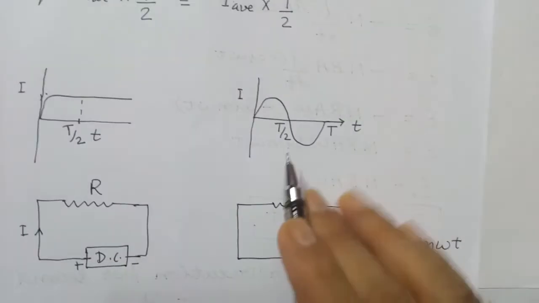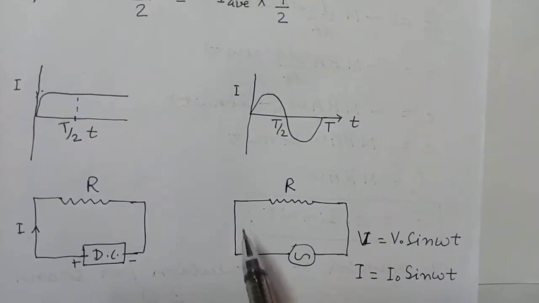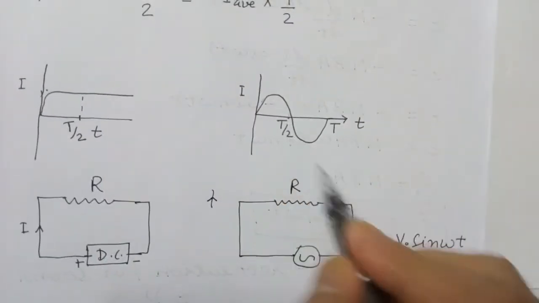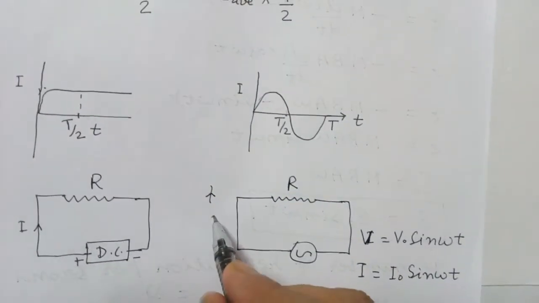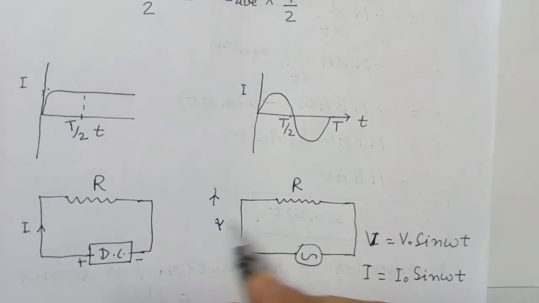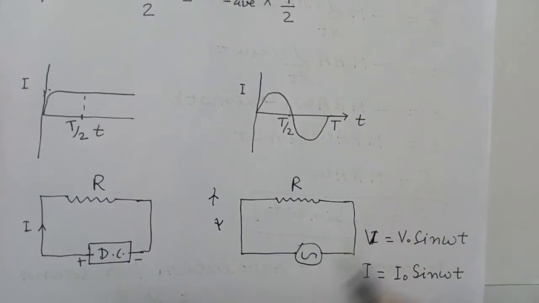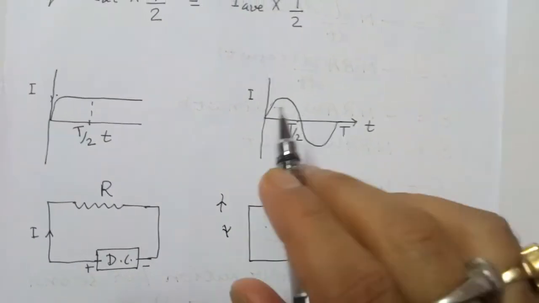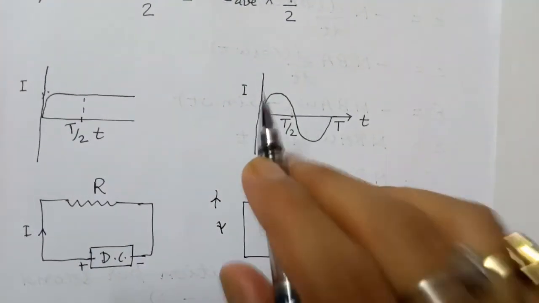Because when current is flowing in this direction, some charge Q flows, and when current is flowing in the opposite direction, then charge flows in the opposite direction. So net flow of charge for a time period capital T is 0. So we take the average for half the cycle.